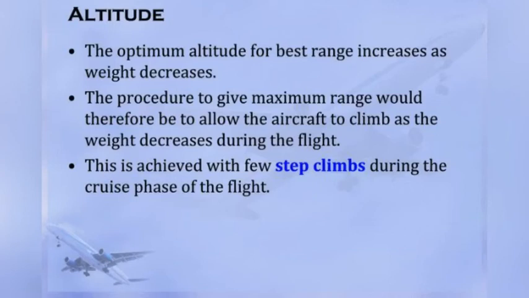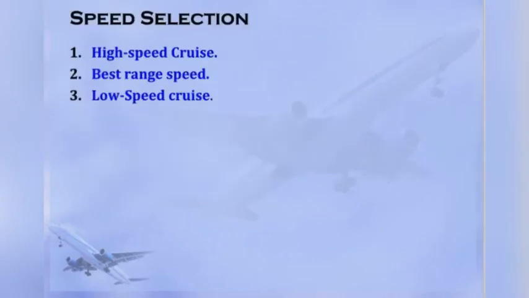In the next slide, you can see the altitude. The optimum altitude for best range increases as weight decreases. The procedure to give maximum range would therefore be to allow the aircraft to climb as the weight decreases during the flight. This is achieved with a few step climbs during the cruise phase of the flight. Next, you can see the speed selection. There are three speed selections: high speed cruise, best range speed and low speed cruise.